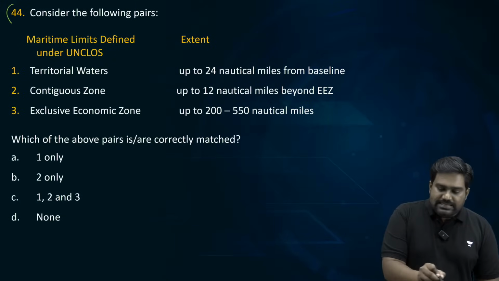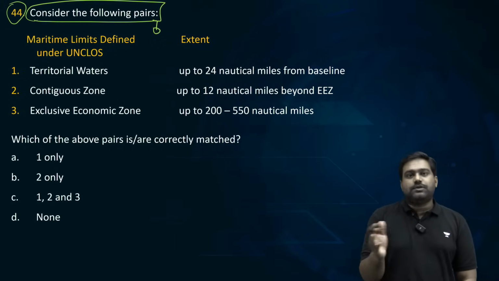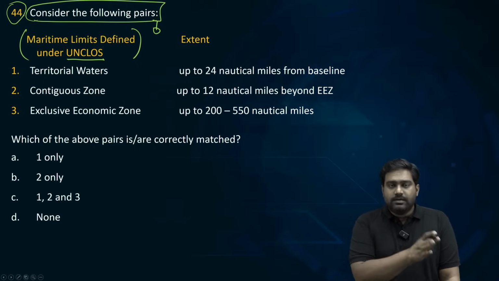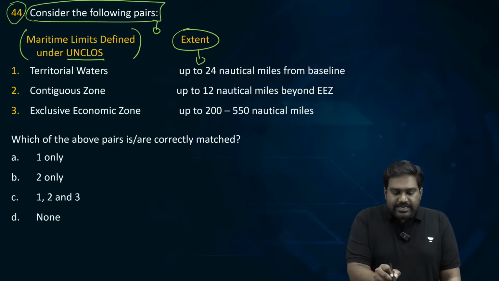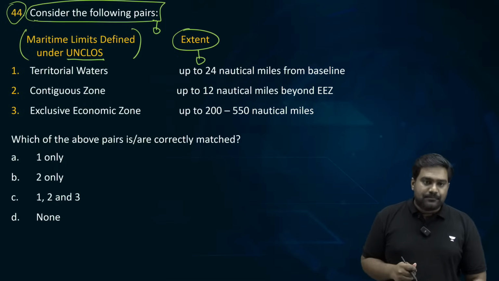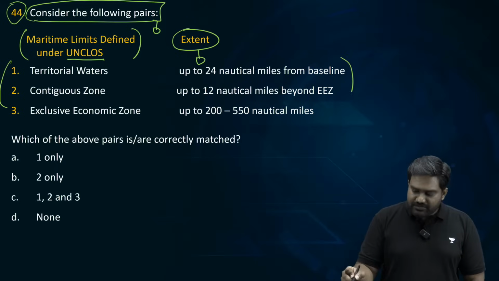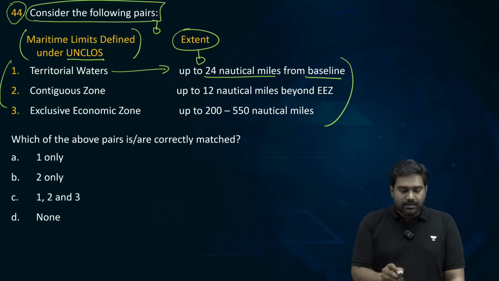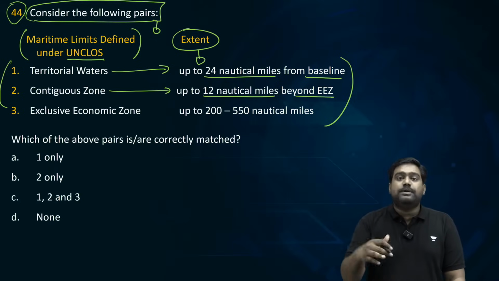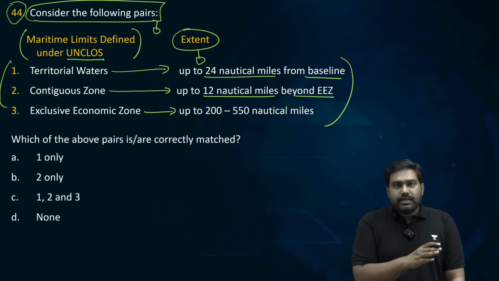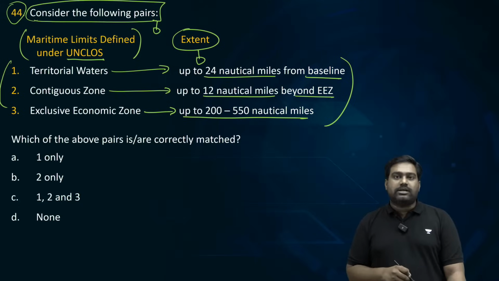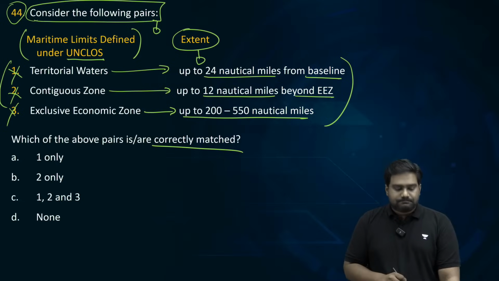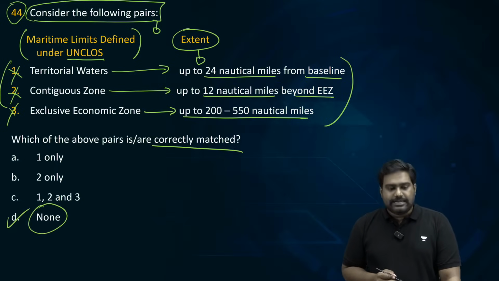Next, question number 44. Consider the following pairs. This is the match the following type of question. Maritime limits defined under UN Convention on Law of the Sea has been given on the left. The extent of these maritime limits is given on the right. So please check which of the pairs are correctly matched. Territorial waters up to 24 nautical miles from baseline. Contiguous zone up to 12 nautical miles beyond exclusive economic zone. Exclusive economic zone up to 200 to 550 nautical miles. All the three pairs are incorrect. Option D, none of the above, is the correct answer.